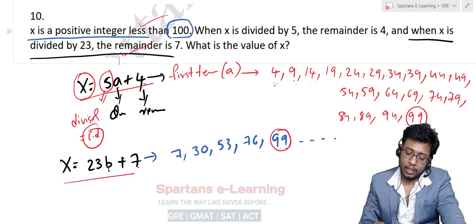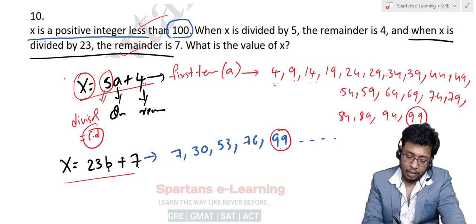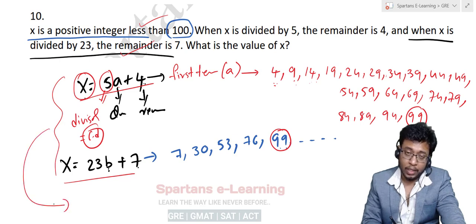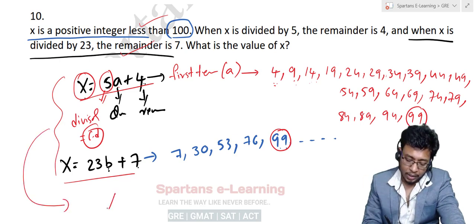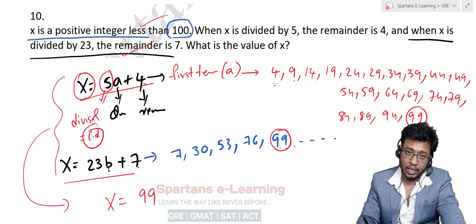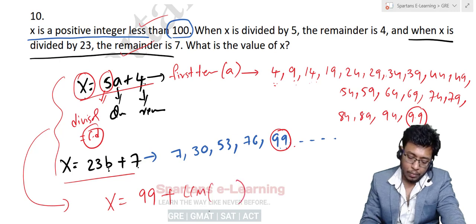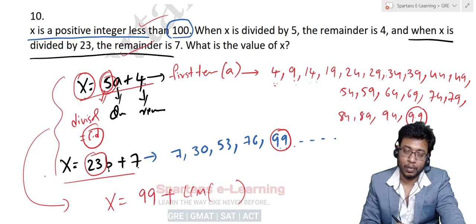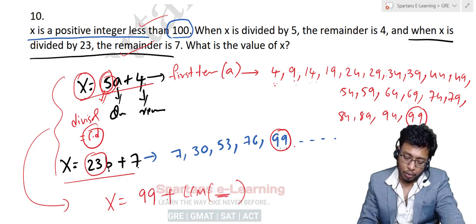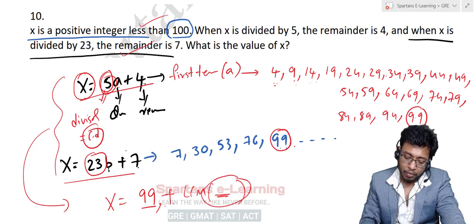So in that case what happens is, again these two series will club together and form one more new series, that is x is equal to 99. Okay, your first term is 99 plus LCM of 5 and 23, right? That will be the common difference. So your next term will be 99 plus the LCM of 23 and 5.